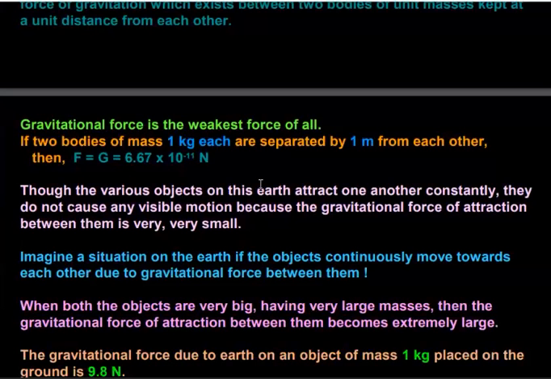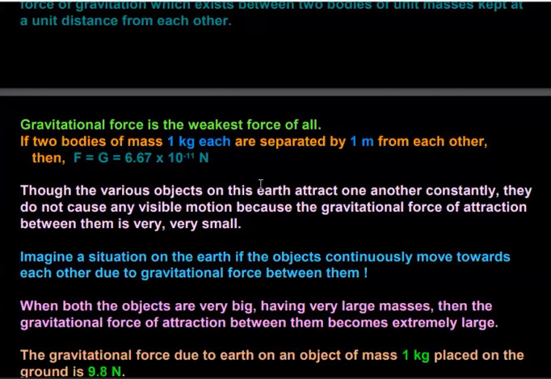This is such a small force that you cannot realize it in real life. Though the various objects on the earth attract one another constantly, they do not cause any visible motion because the gravitational force of attraction between them is very, very small. That's why it does not produce any type of motion.